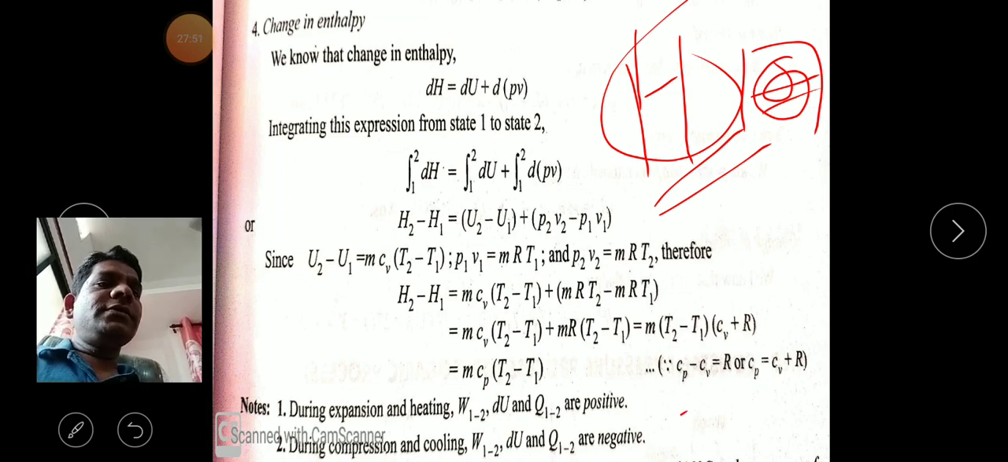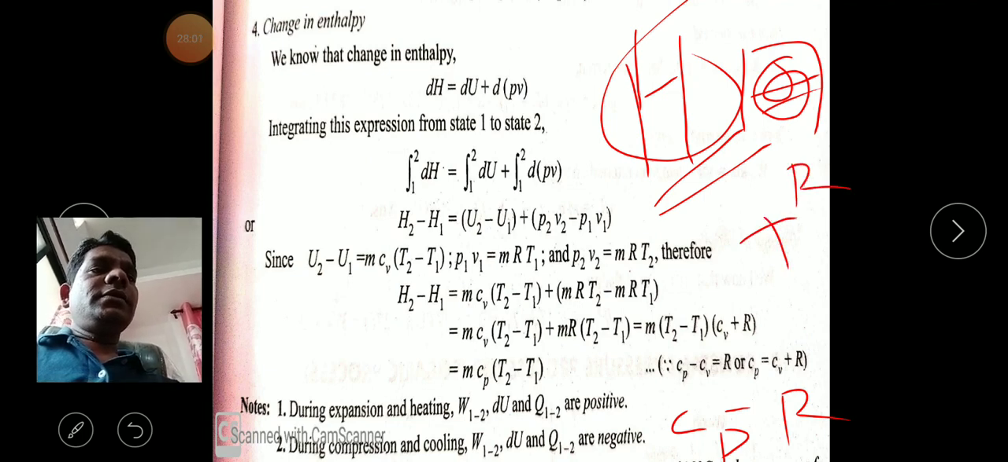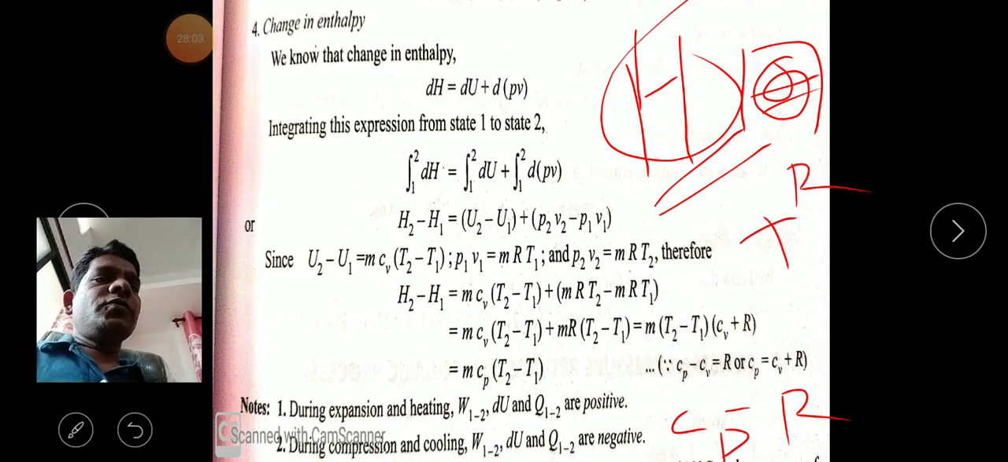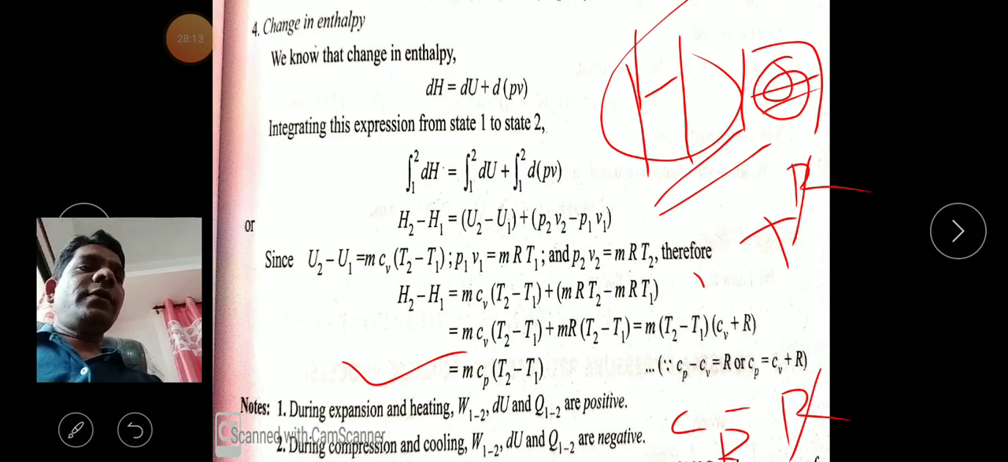If you replace it, Cp minus R will be there, and then the other term is plus R. So this R is cancelled. What is remaining? Only Cp. So finally we got the equation mCp(T2 minus T1). We only have to solve simple, very easy mathematics here.